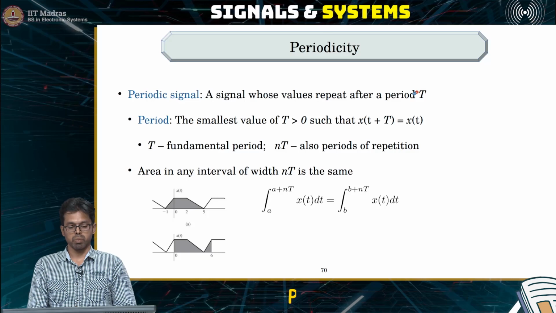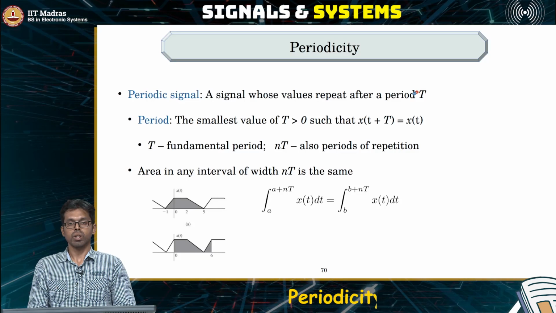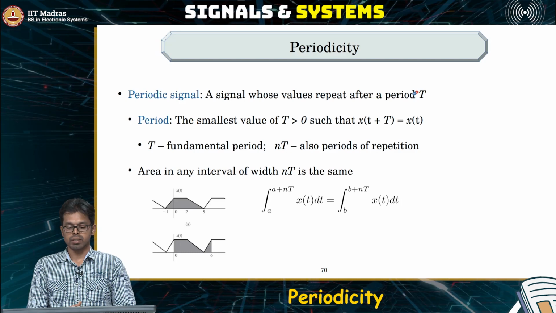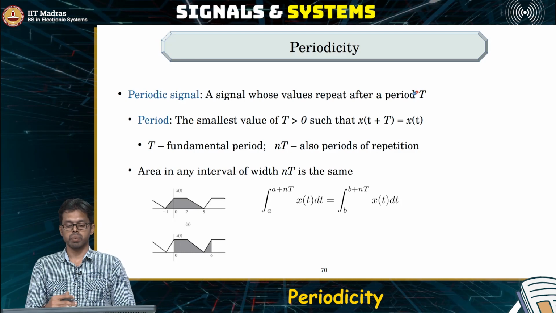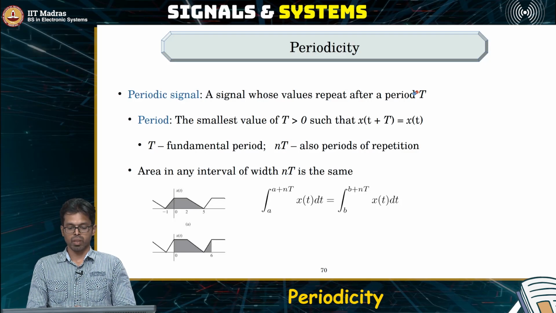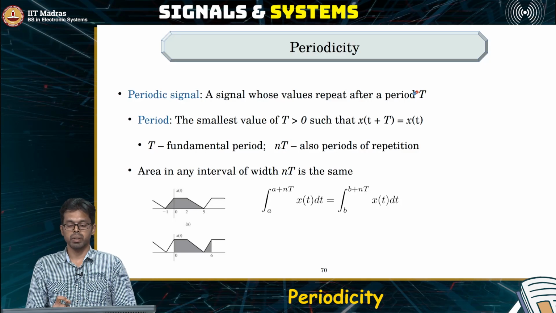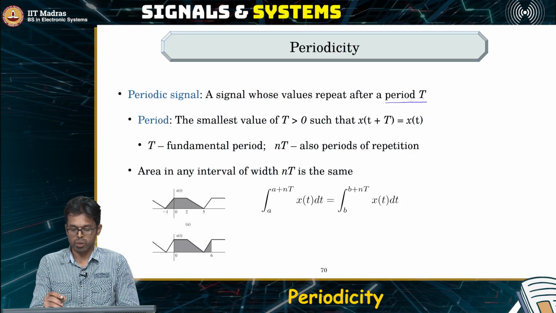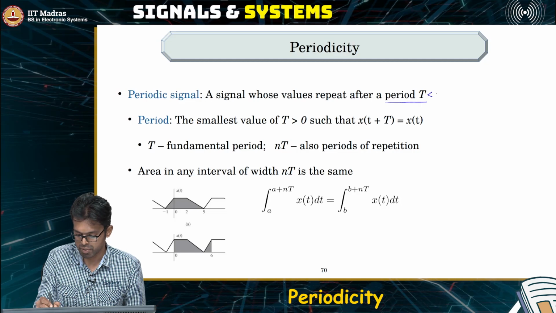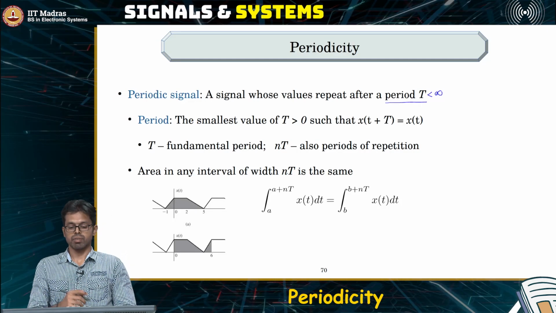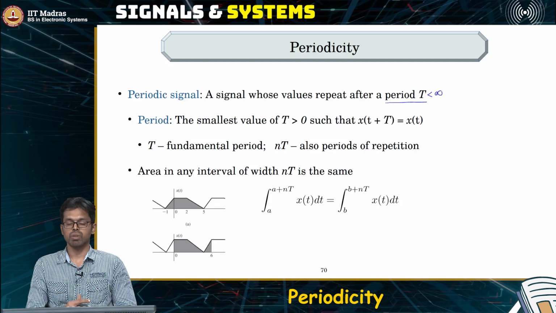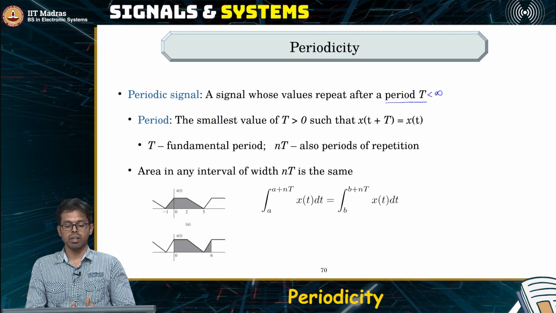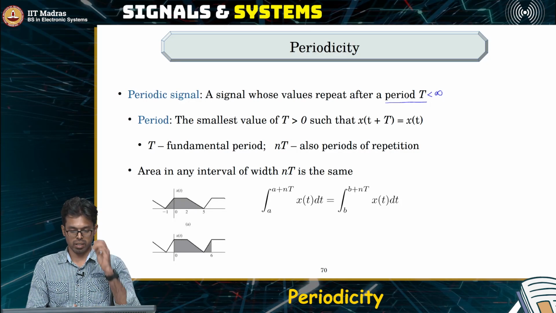So one of the important properties of signals is the periodicity of a signal. When we say a signal is periodic, what we mean is that the signal's value will repeat after some time duration, and we call this time duration the period of the signal. This period is some time duration T, which is finite. So after a finite amount of time, if the value of the signal keeps reappearing again and again, then we say that particular signal is a periodic signal.